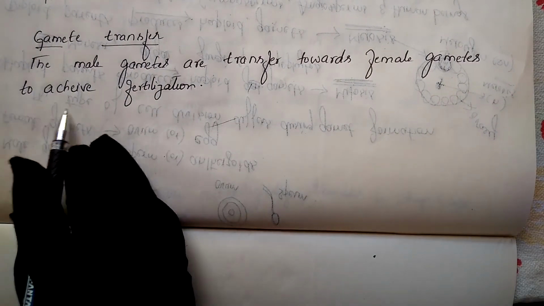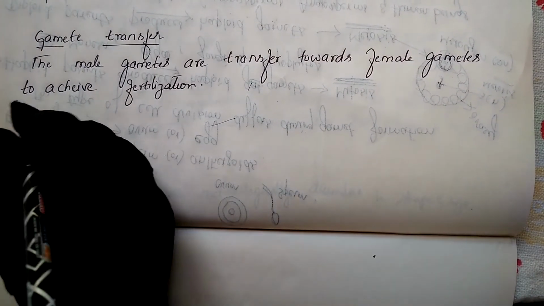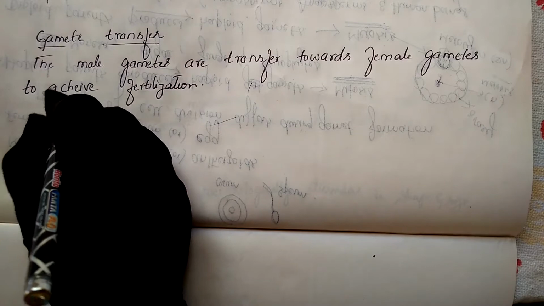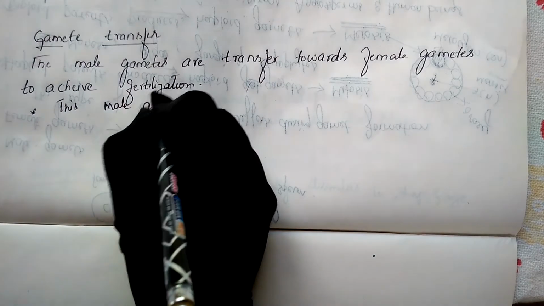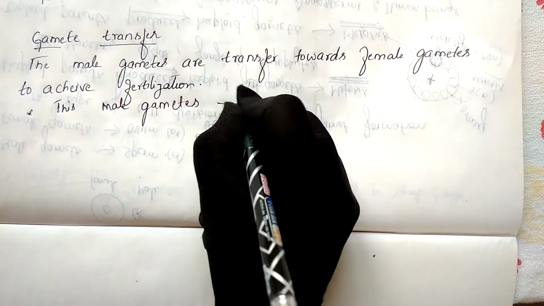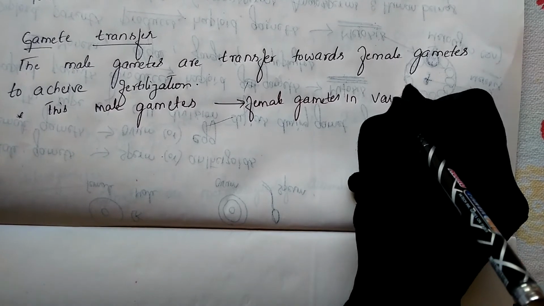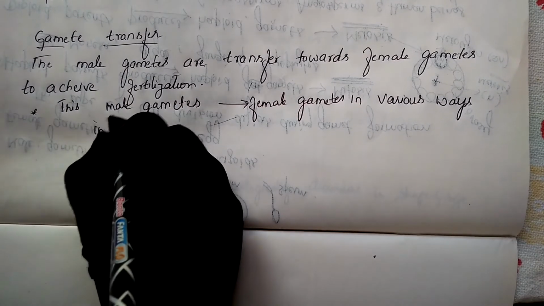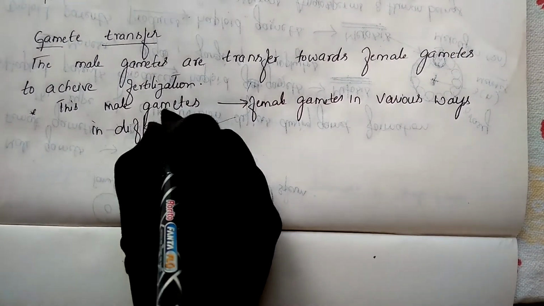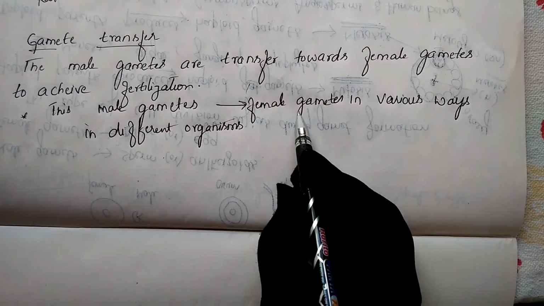These male gametes move towards the female gametes in various ways in different organisms. The male gamete has to reach the female gamete.